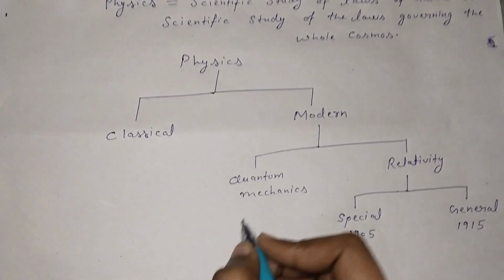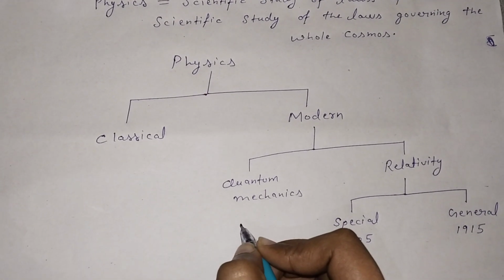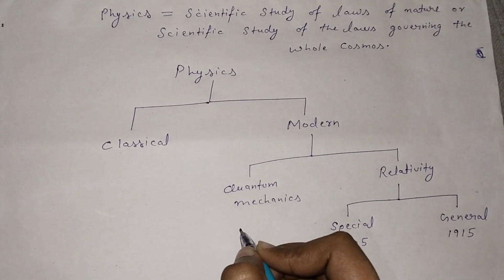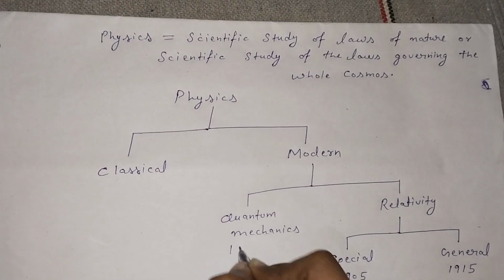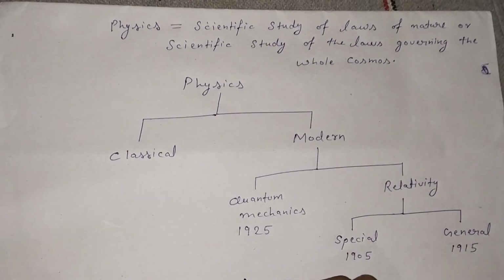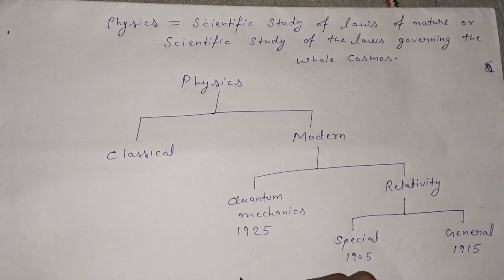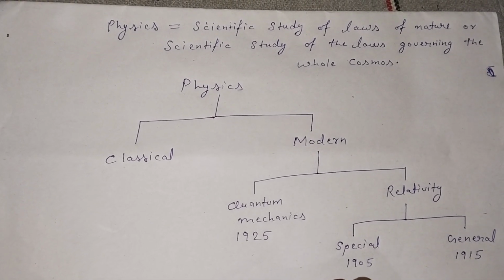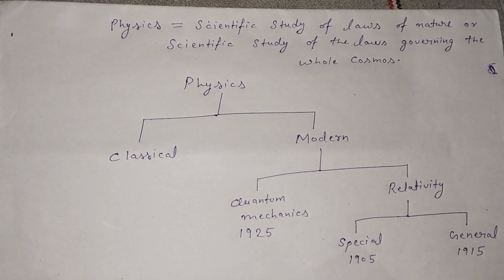Quantum mechanics was first formulated by Werner Heisenberg in 1925 as matrix mechanics. He used the mathematics of matrices to formulate quantum mechanics.